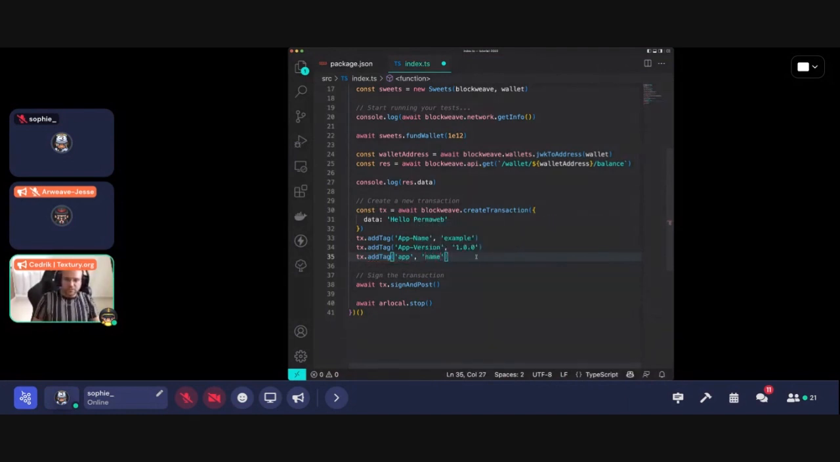But it's best to use the defaults, app name and app version, at least, and then having other tags that you want to add specifically for that specific transaction. So for example, an app name for this one will always be example, but then you can have another tag that says the date or something like that. Let's just go with this one.